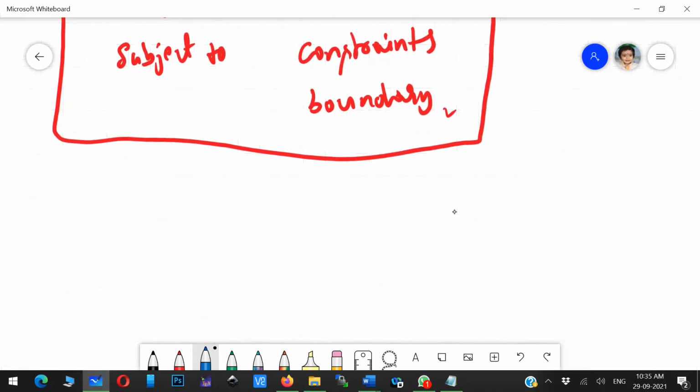See, first, what you want to find is basically X. You want to find something, right?